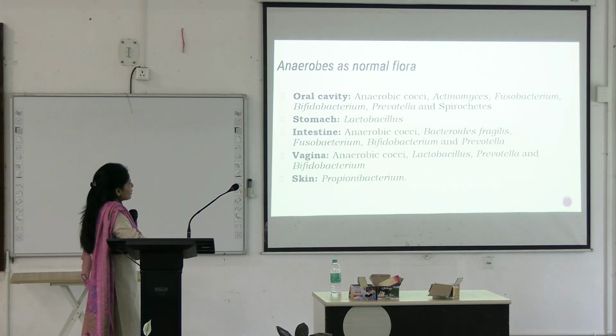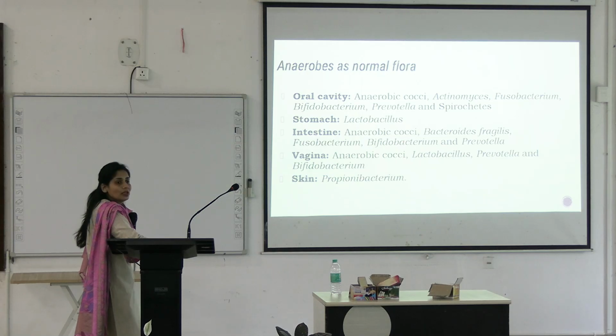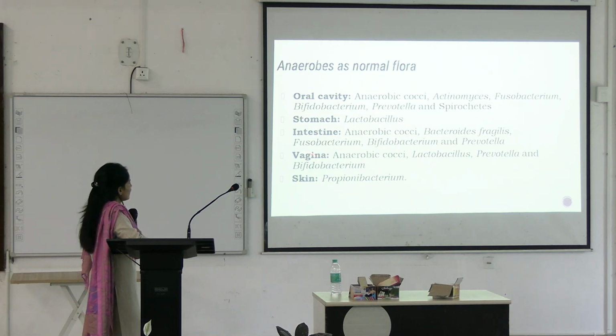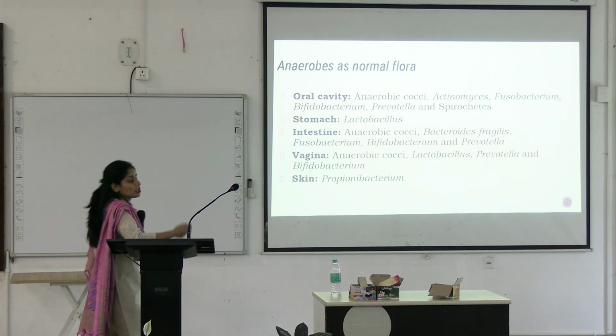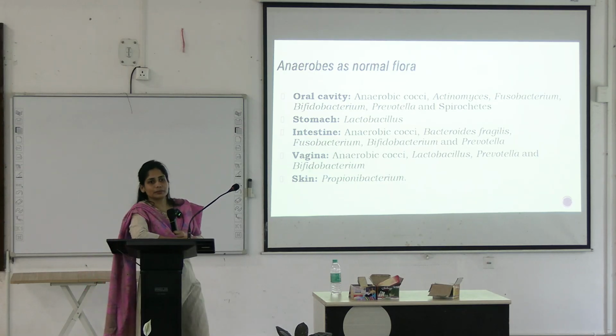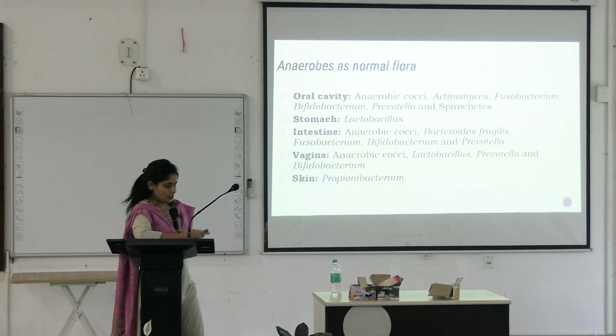In stomach, we have Lactobacillus. In intestine, I told you Bacteroides fragilis. This was gram-negative bacilli. Fusobacterium, again gram-negative bacilli. Prevotella, gram-negative bacilli. Bifidobacterium, gram-positive bacilli. In vagina, you have Lactobacillus, Prevotella and Bifidobacterium. And on skin, you have Propionibacterium. Okay.